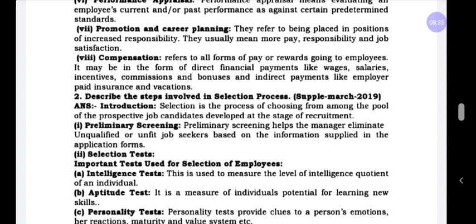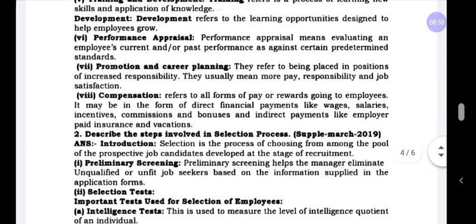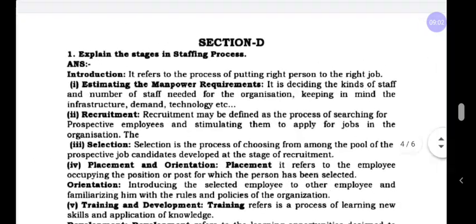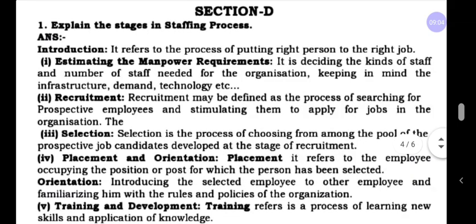Next one, compensation. What the employee is giving as services to the organization has to be given a return, called salary or wages, and also commission, bonus and indirect payments like employer-paid insurance and vacations. All this is called compensation. This is all the points explained under the stages in the staffing process.